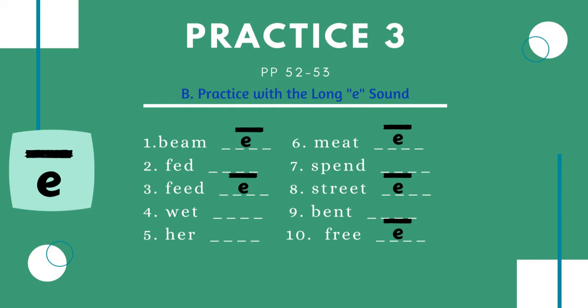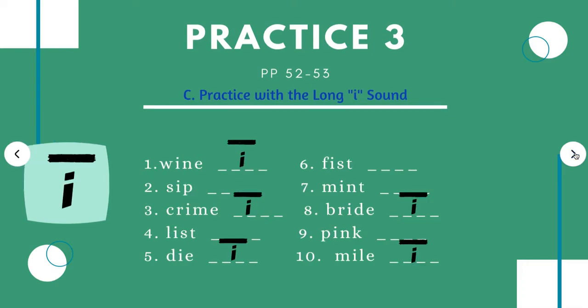All right, practice 3, part B, practice with the long E sound. Beam is long, fed is not, feed is long, wet is not, her is not, meet is long, spend is not, street is long, bent is not, and free is long. Check your homework, fix any mistakes.